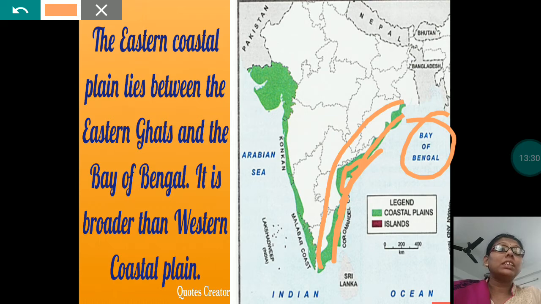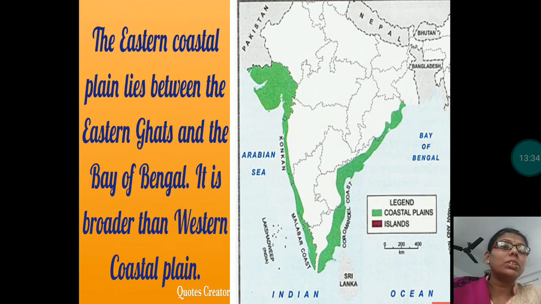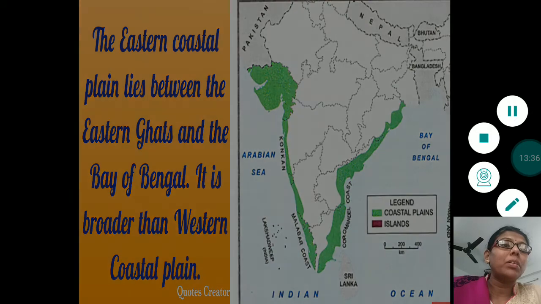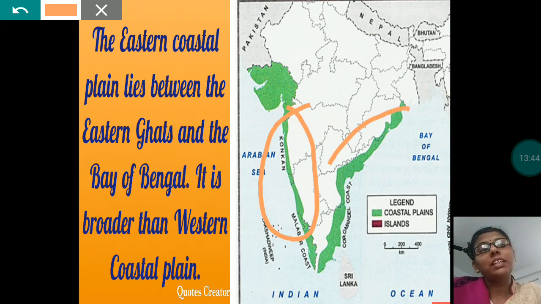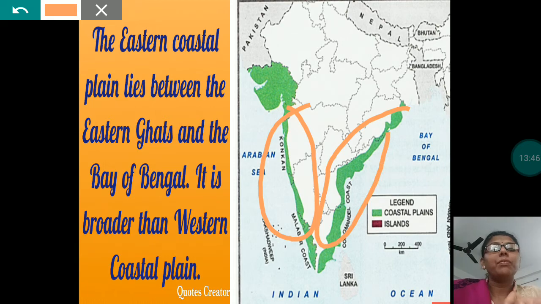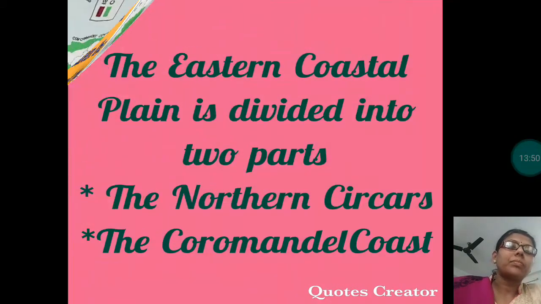And this eastern coastal plain is broader than western coastal plain. You can see on the map also. Here this is the western coastal plain, the narrower green line you can see. And this part is broader than western coastal plain. The eastern coastal plain is divided into two parts.